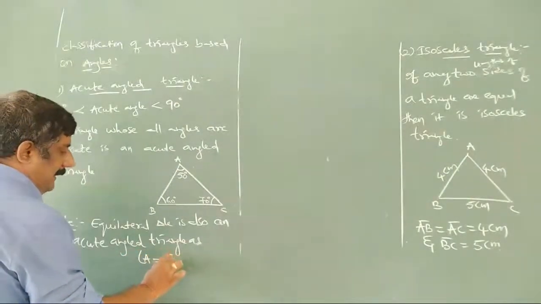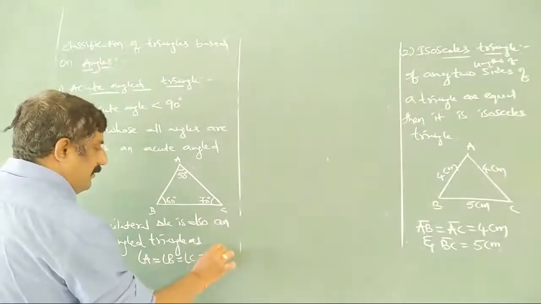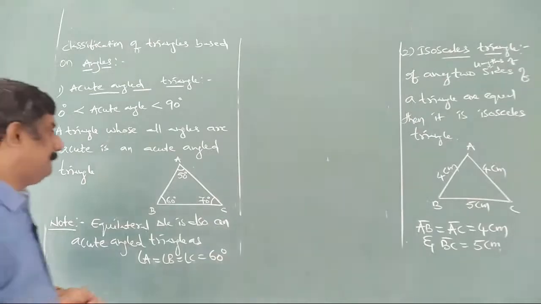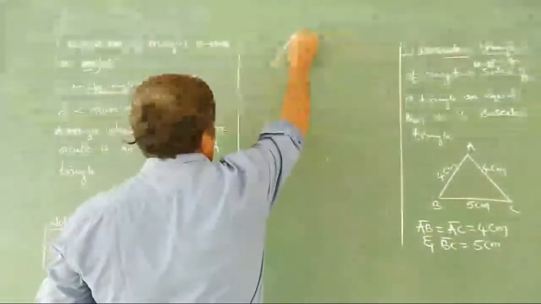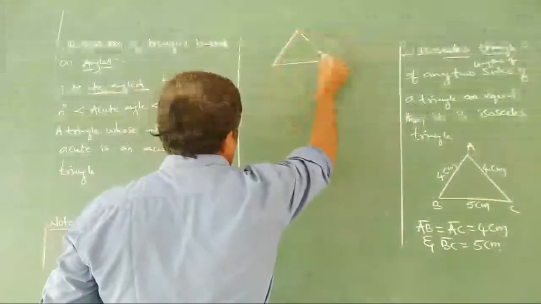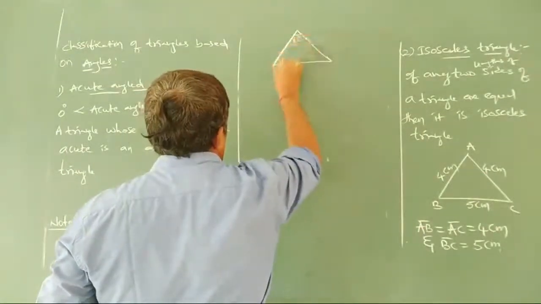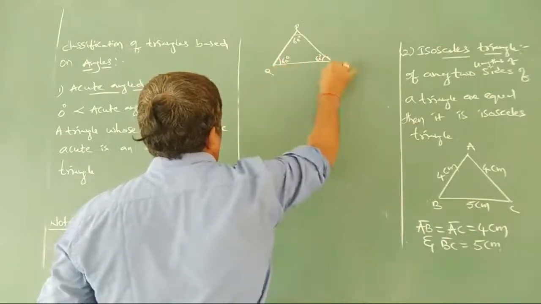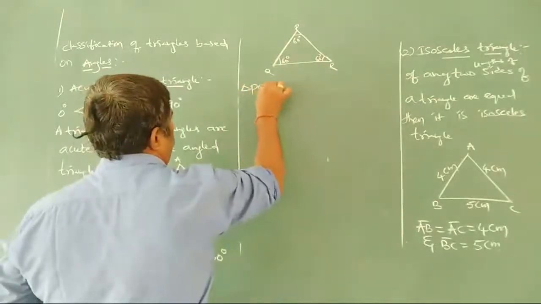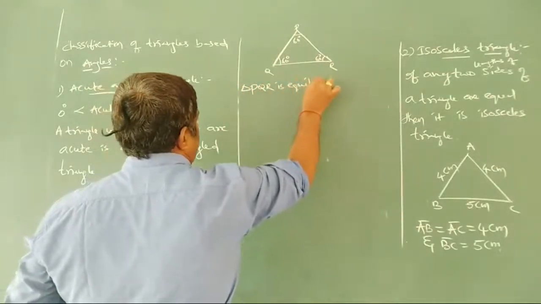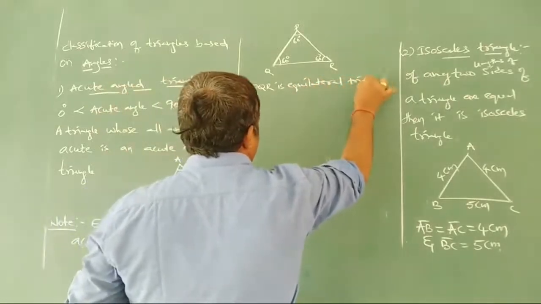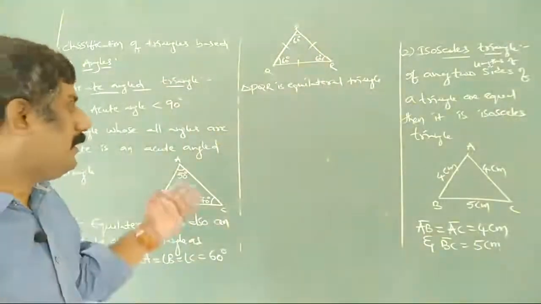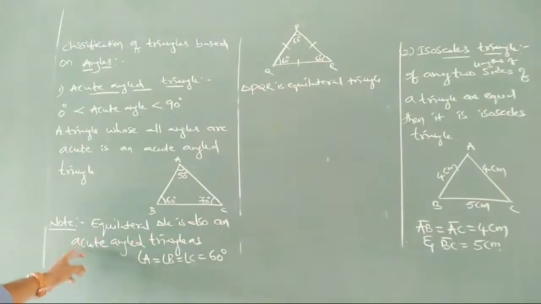Angle A, angle B, angle C is nothing but 60 degrees. We can have the diagram here. Even the sides will be also equal here. So we can say equilateral triangle is also an acute angle triangle.